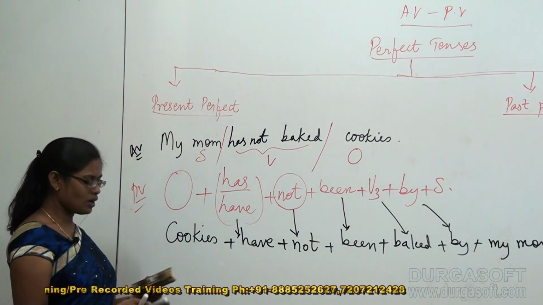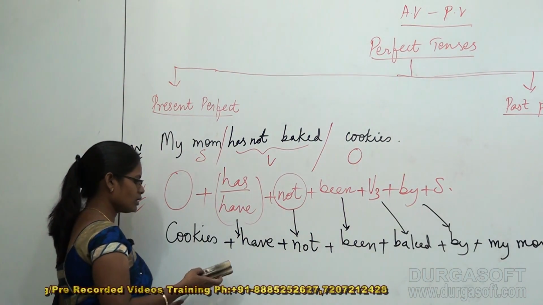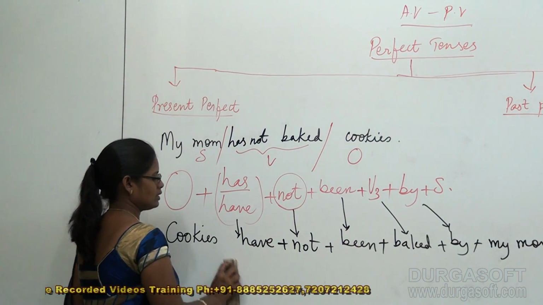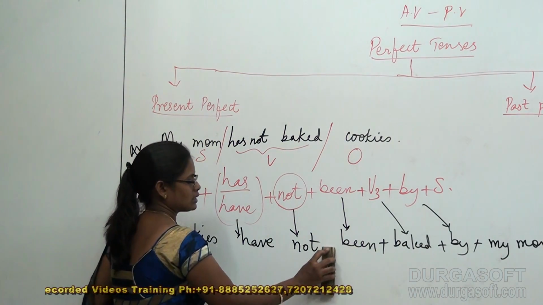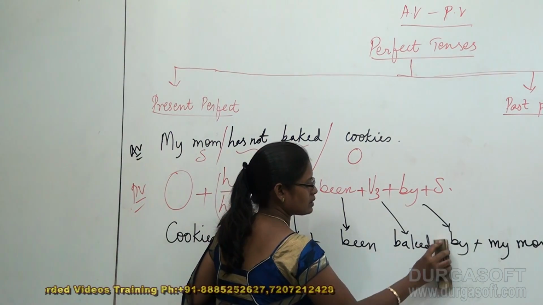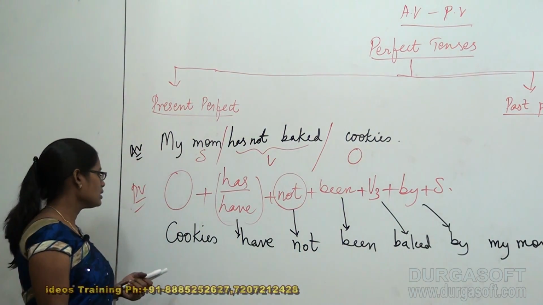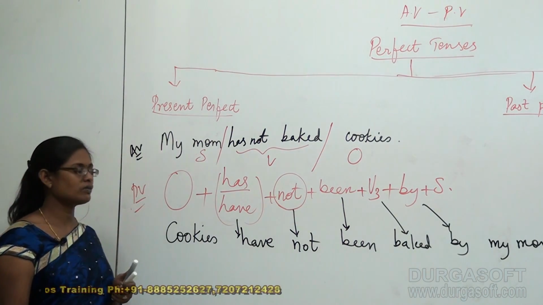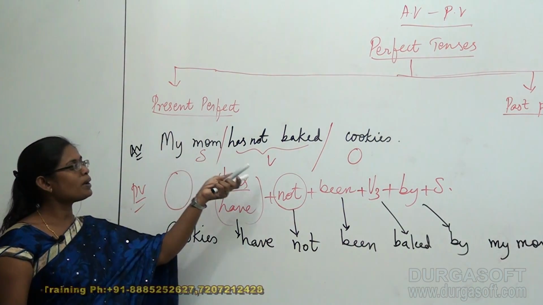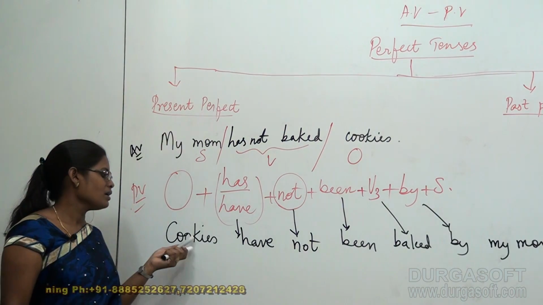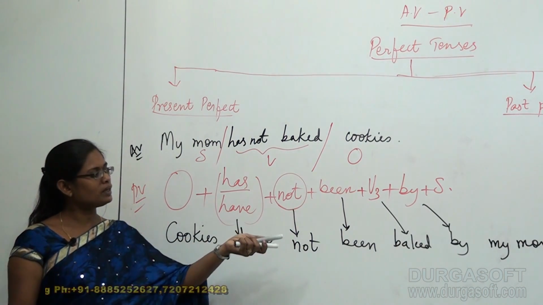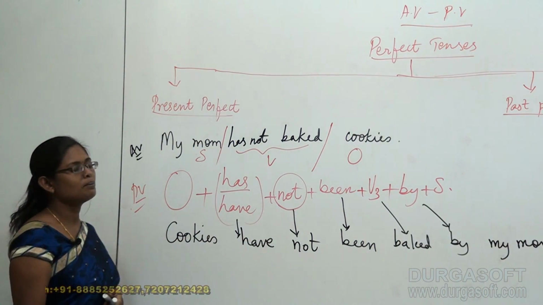So now what I'm doing here, I'm going to remove all the pluses in my sentence. So finally I prepared a passive voice sentence out of the active voice negative sentence, that is, my mom has baked cookies became cookies have not been baked by my mom.